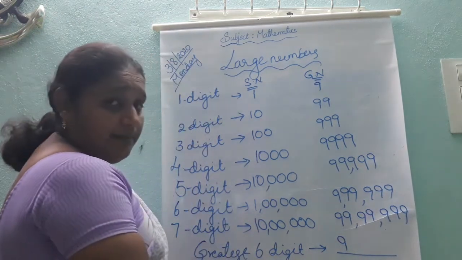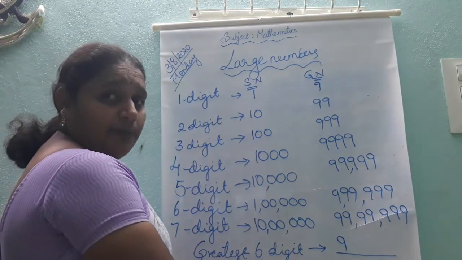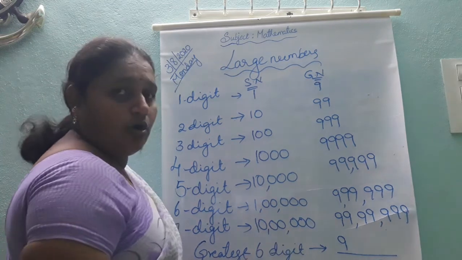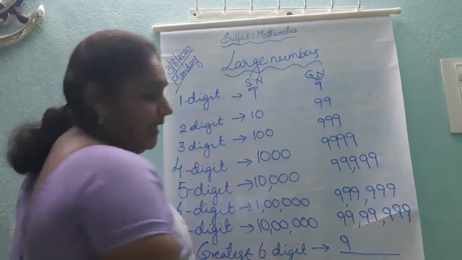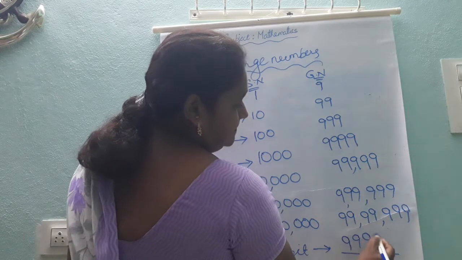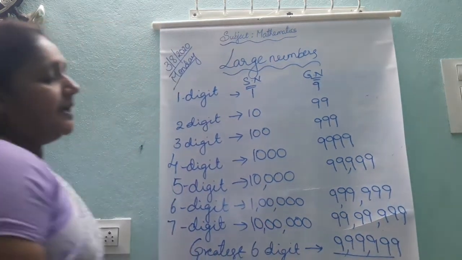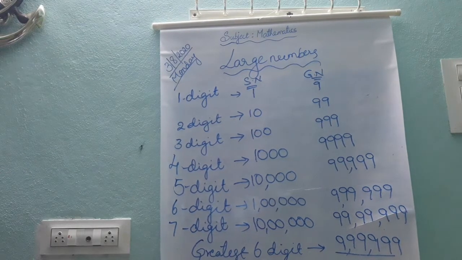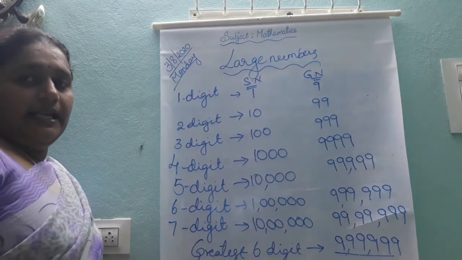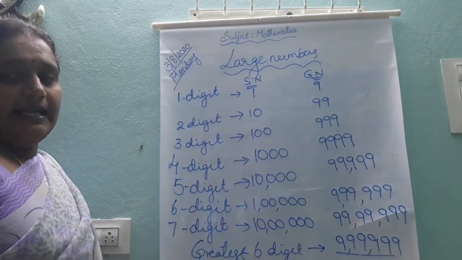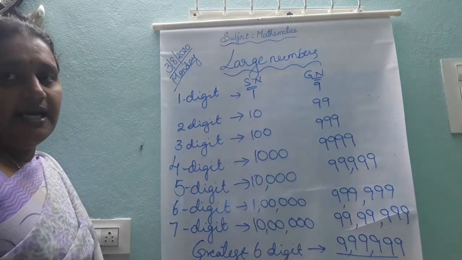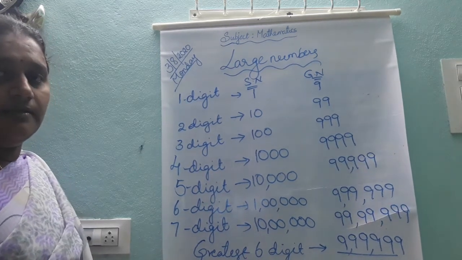It's a 6-digit number, so all the remaining places are 9s only. It's nothing but 9,99,999. Okay, children.